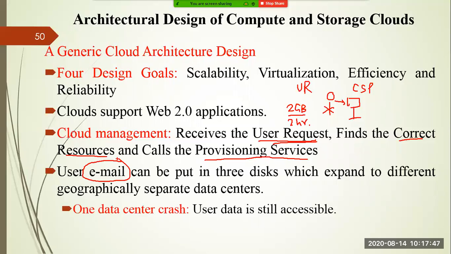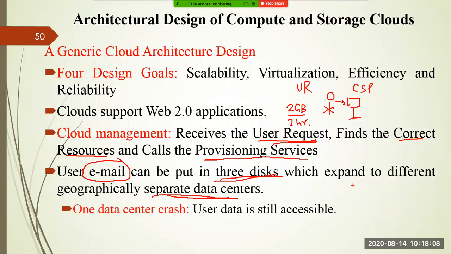Gmail is a part of software as a service cloud computing, in which you are getting 15 GB of space. If you see, your emails are stored in different data centers, not in a single data center. Here it is saying that it is stored in 3 disks, which expand to different geographical data centers. Why is it stored in 3 different locations?